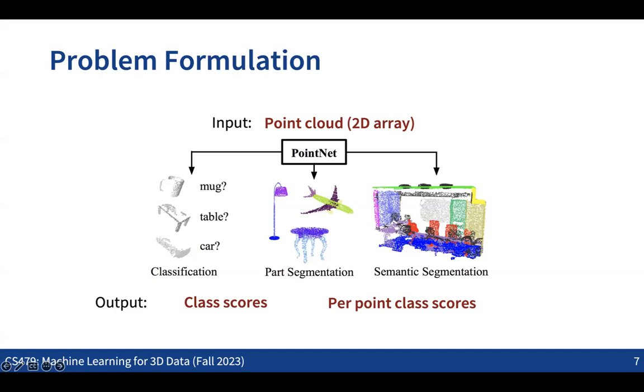So we want to assign some kind of score for each part label for each point. Then the question is how we can make a neural network that can give us some kind of per point information, right?